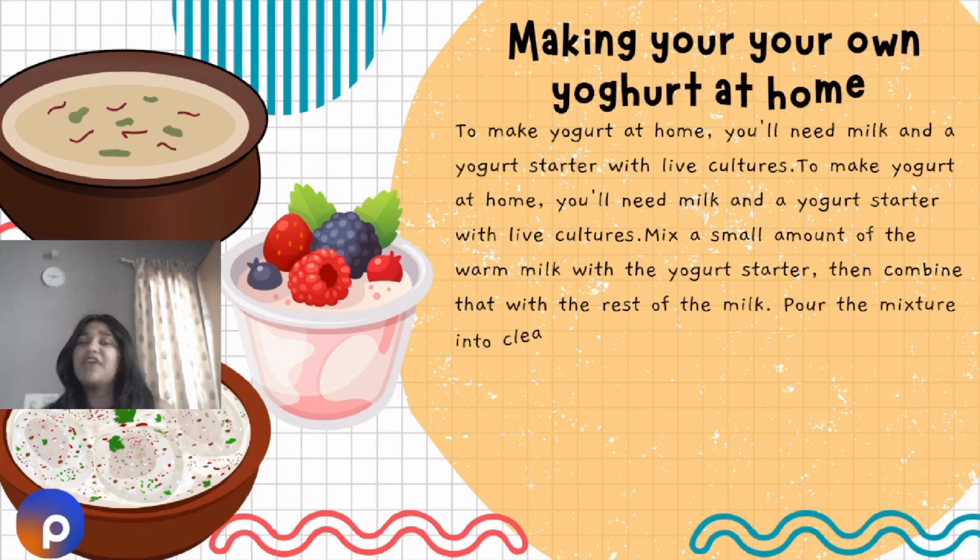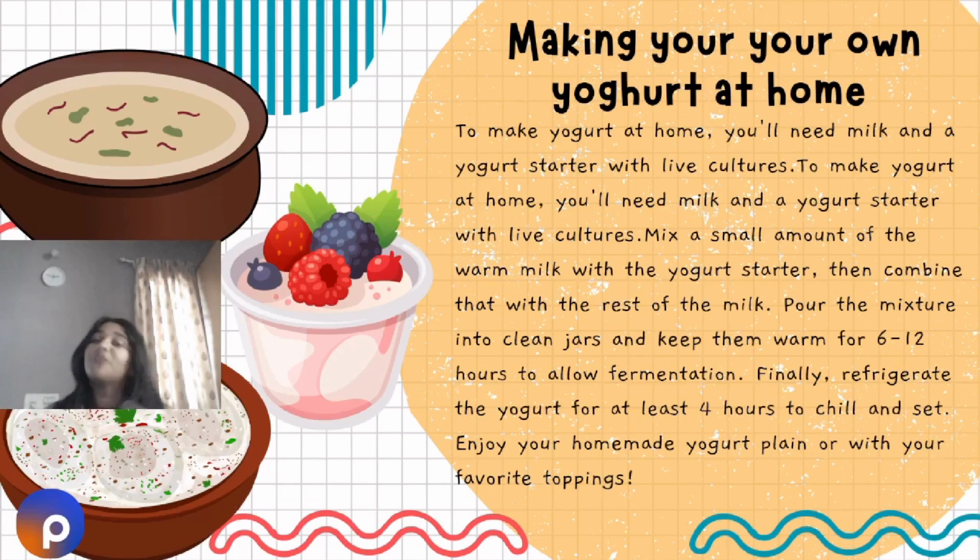So how do you make your own yogurt at home? To make your own yogurt at home, it's one of the easiest steps. All you will need is a glass of milk. Boil the milk, keep it at room temperature. Then you need 2 to 3 spoons of yogurt.